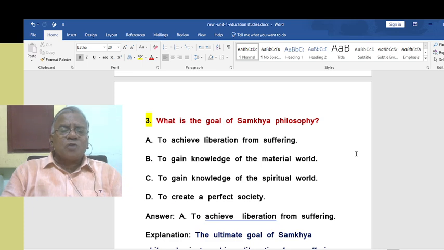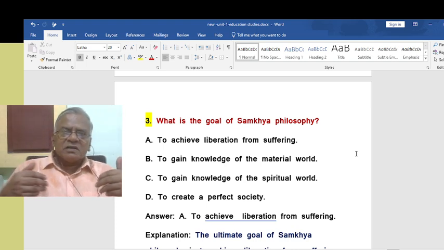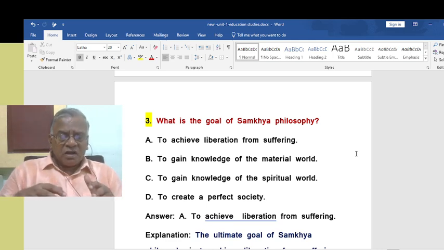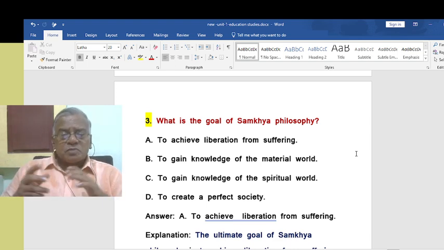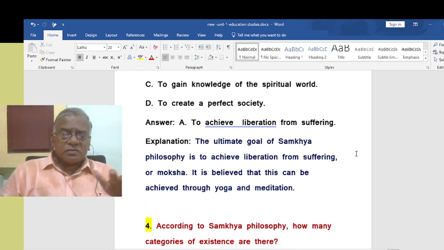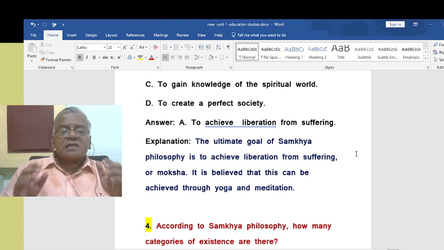Then what is the goal of the Samkhya philosophy? That is to achieve liberation from suffering. What is suffering? Suffering in the world, because of a lot of attachment with the worldly affairs, and that makes the person suffer, and there is no liberation for the person. So that is the idea here. What is the goal of Samkhya philosophy? To achieve liberation from suffering. The ultimate goal of Samkhya philosophy is to achieve liberation from suffering or attaining moksha. It is believed that this can be achieved through yoga and meditation.